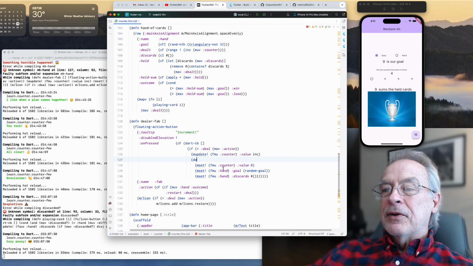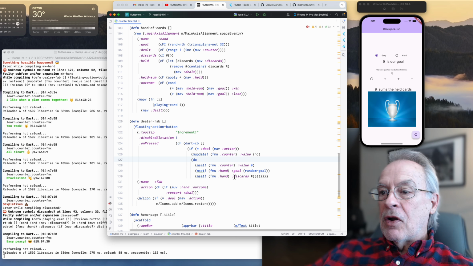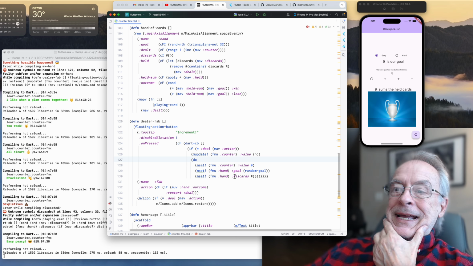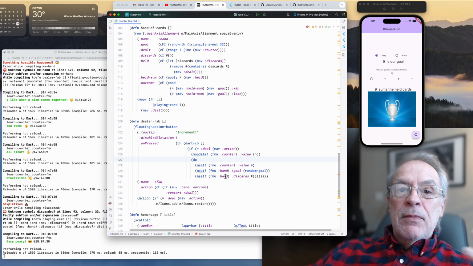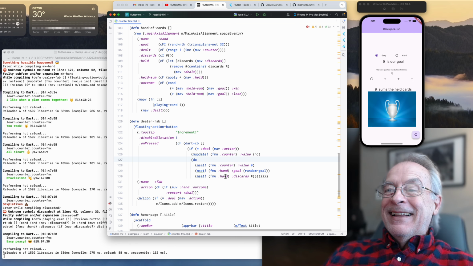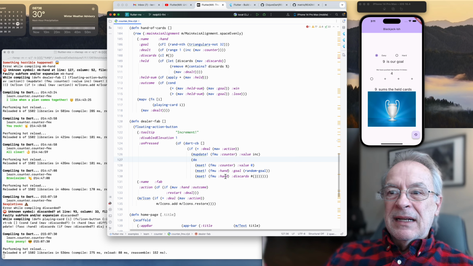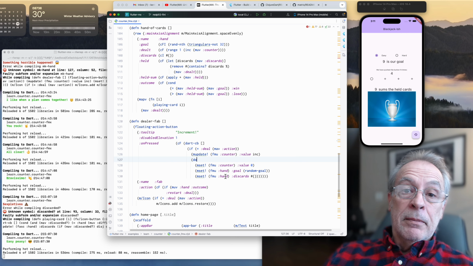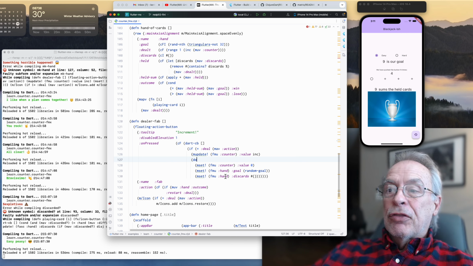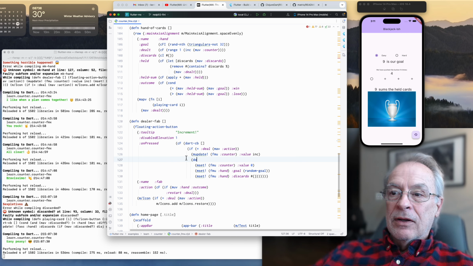Set the counter to 0, change the goal to make a new random goal, change the discard, clear out the discards, right? Because we're starting a new hand. And I almost came up, and maybe I will, with a new rule. It's not a rule, but it's sort of like a rule of thumb, let's say. I'm setting 3 properties in one handler. That's probably not right.